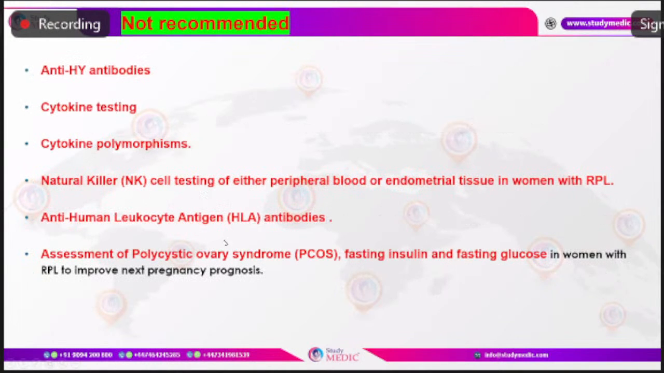So definitely all these investigations are to be done, but the following investigations are not recommended for workup of recurrent pregnancy loss, even when we diagnose it as unexplained recurrent pregnancy loss: anti-HY antibodies, cytokine testing, cytokine polymorphisms, natural killer cell testing of peripheral blood or endometrial tissue, anti-HLA antibodies, and assessment of polycystic ovarian syndrome by using fasting insulin and glucose in women with RPL to improve the next pregnancy prognosis.